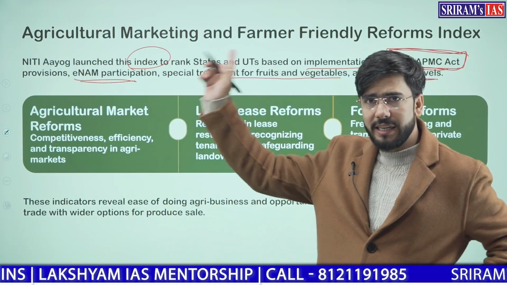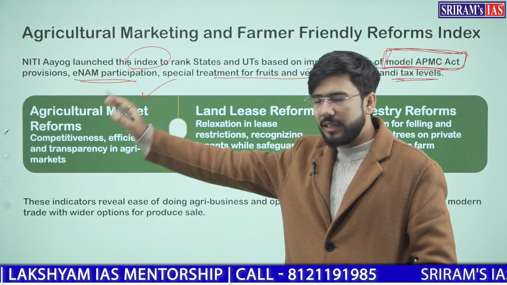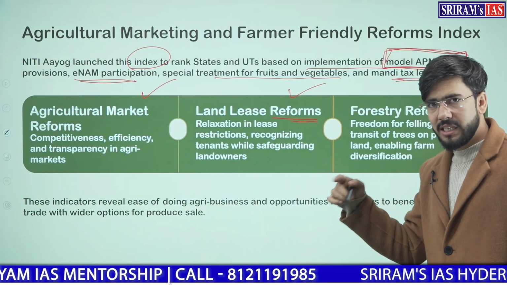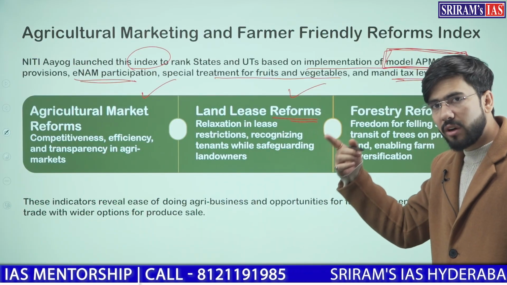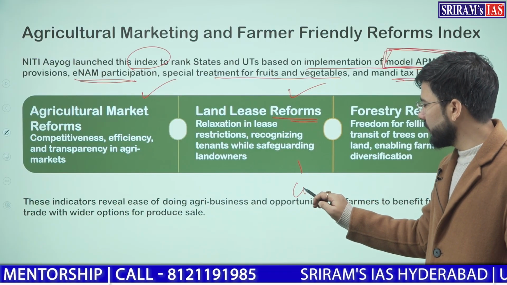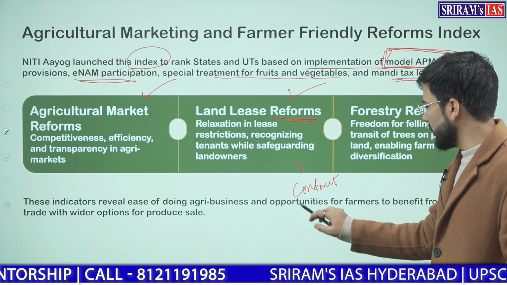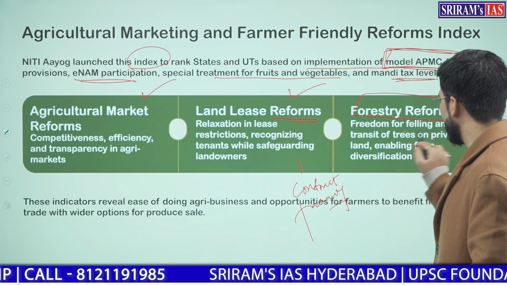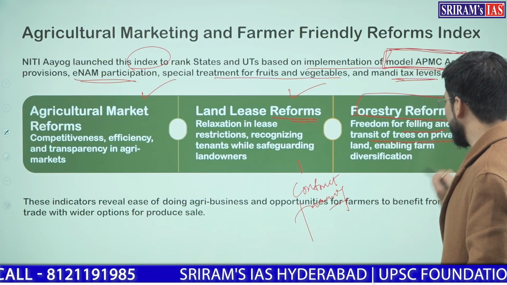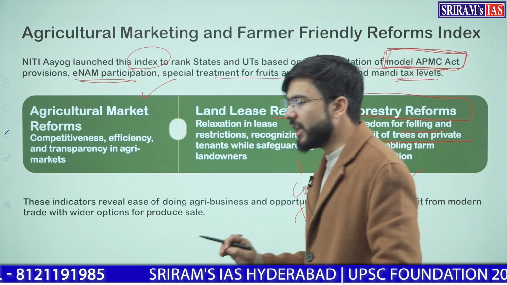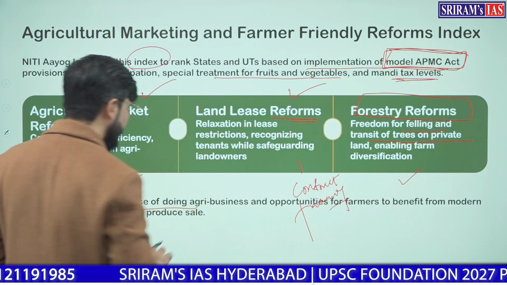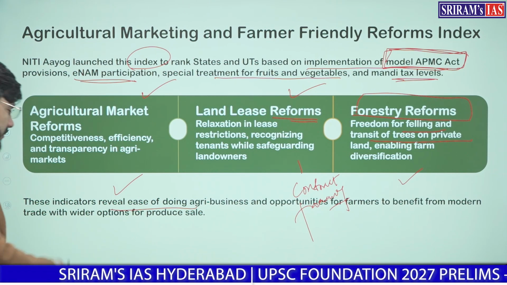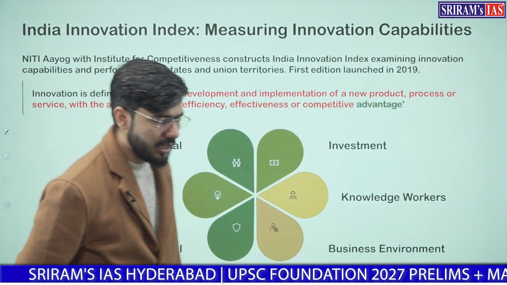Now first, this index talks about agricultural market reforms, that is, the competitiveness among the states; land lease reforms, that is, how easy the norms and laws are for leasing out land and contract farming; and forestry reforms, that is, freedom for felling and transit of trees on private land, enabling farm diversification. This indicator reveals the ease of doing business and opportunity for the farmers and their benefit. Understood? That is the main purpose of this index.